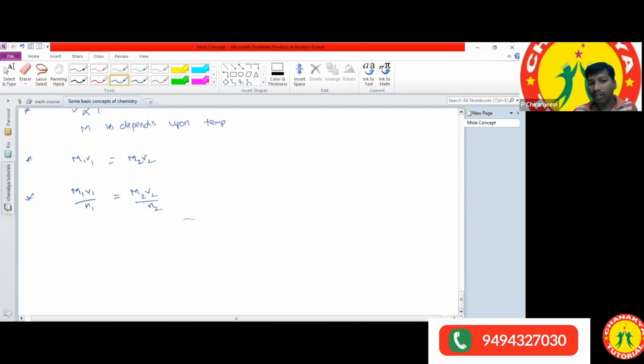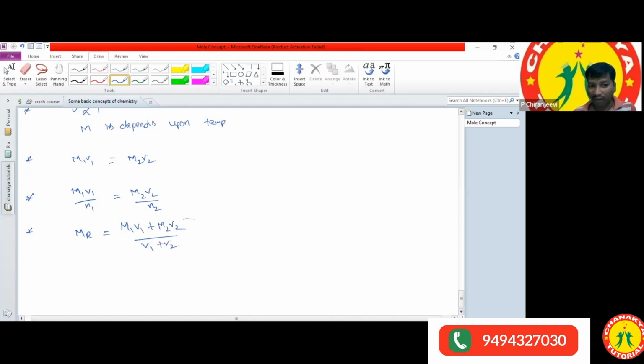This formula we are using in volumetric analysis. And what are the other formulas we can use? The resultant molarity. Sir, how can we calculate the resultant molarity when two acids are mixing together or when two bases are mixing together? The formula is M1V1 plus M2V2 by V1 plus V2.